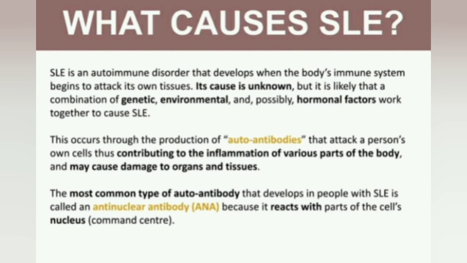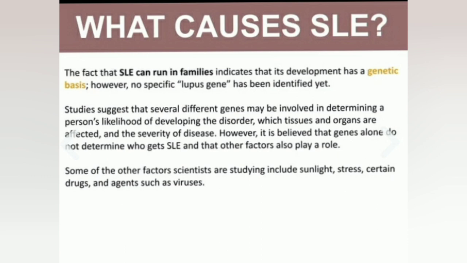What are the causes of SLE? SLE is an autoimmune disorder that develops when the body's immune system begins to attack its own tissue. The cause is unknown, but it is likely that a combination of genetic, environmental, and possibly hormonal factors work together to cause SLE. It occurs through the production of autoantibodies that attack a person's own cells and cause inflammation in various parts of the body.